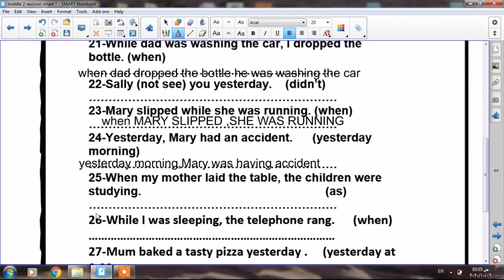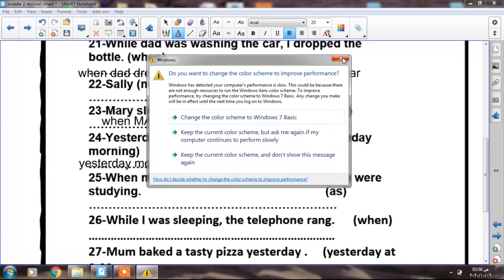Number 25. When my mother set the table, the children were studying. Use as. As is a keyword of the past continuous tense. It is followed by past continuous, was or were, and verb plus ing. So when my mother set the table, the children were studying. Use as instead of when. So as the children were studying, my mother set the table.